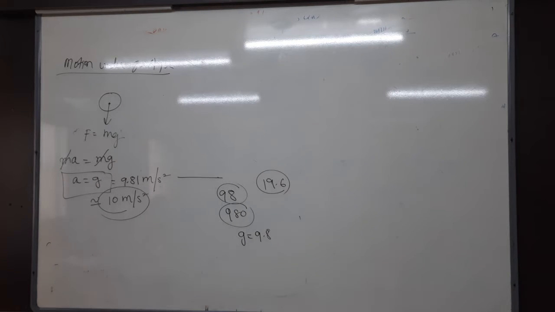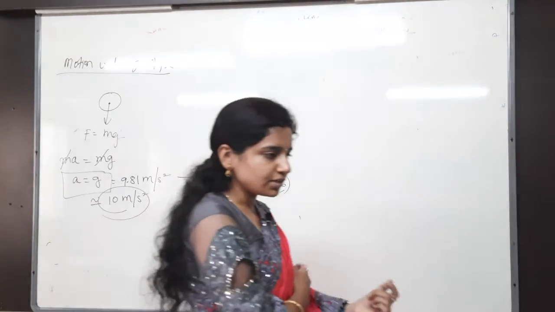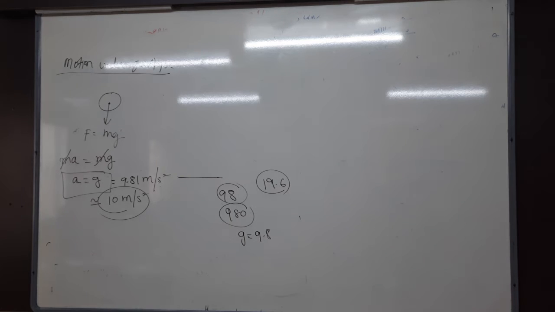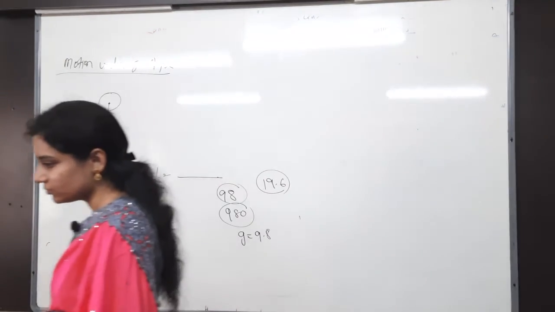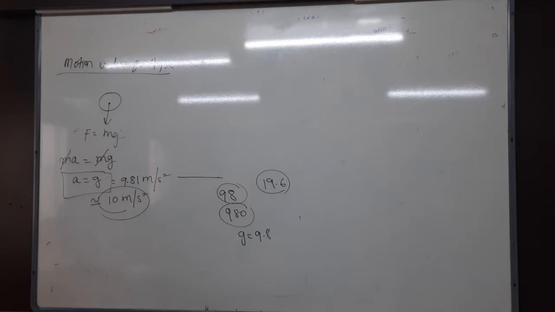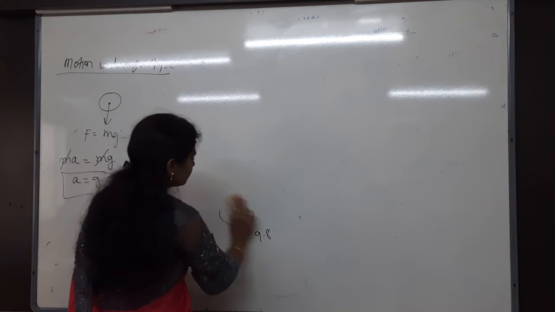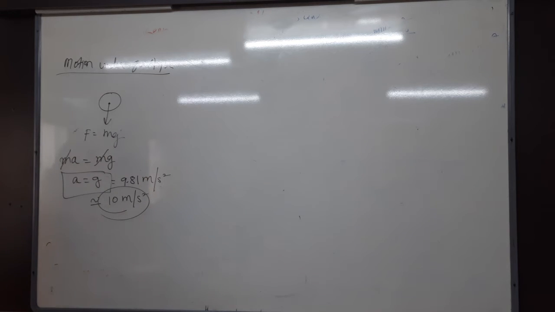For a body moving in the vertical direction, we will consider gravitational force only acting on the body, and one more thing, we will neglect the air resistance also.